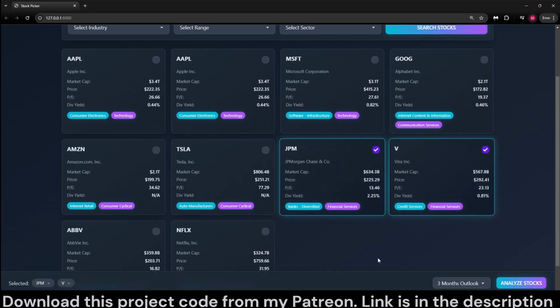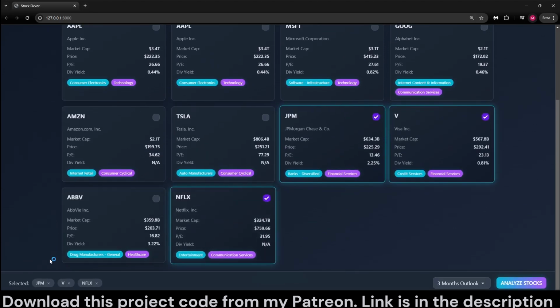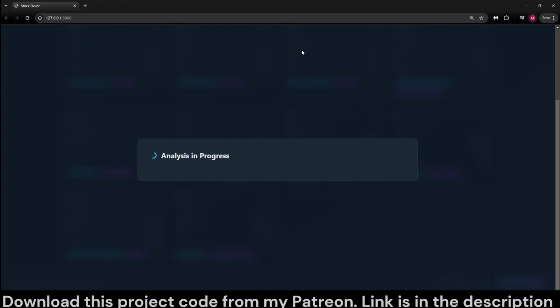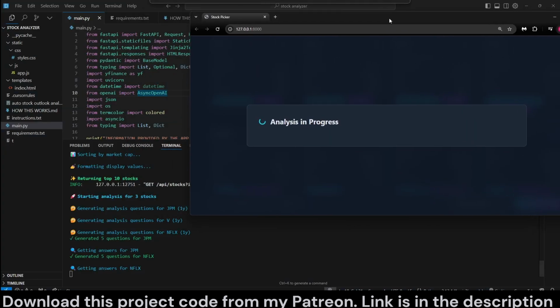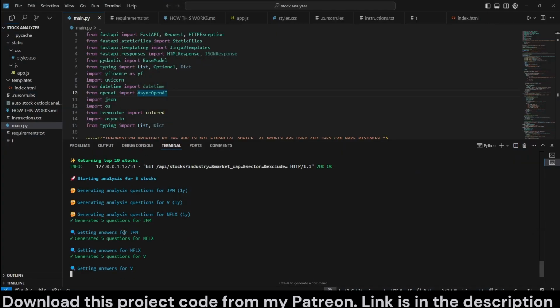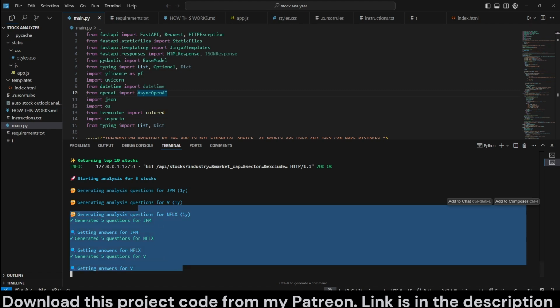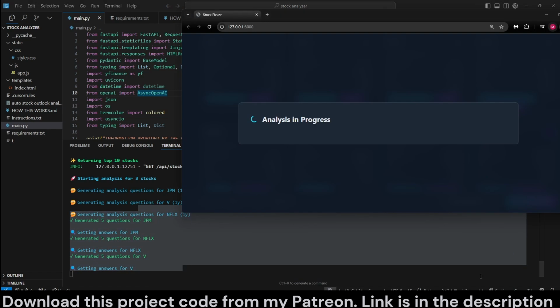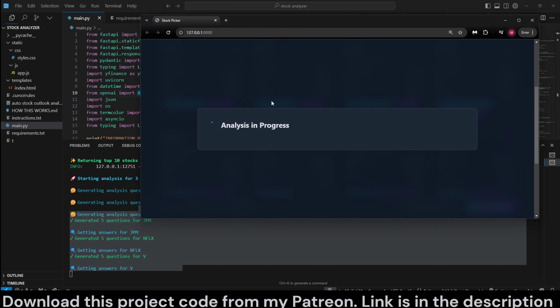And you can actually go ahead and select them, up to three. And you can select how far into the future you want the outlook: 3 months, 6 months, 1 year, 2 year, and 3 year. Let's go ahead and select 1 year outlook and then click Analyze Stocks, and the analysis process will begin. You can actually see everything happening in the terminal from the FastAPI app. Yeah, this process takes about 10-20 seconds.